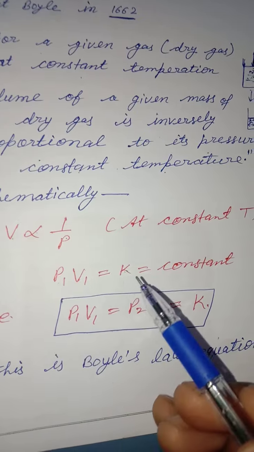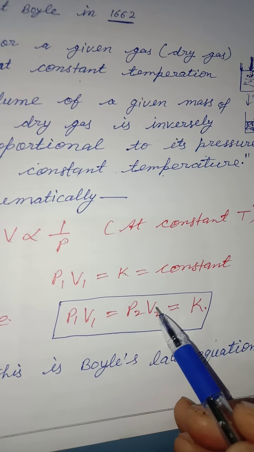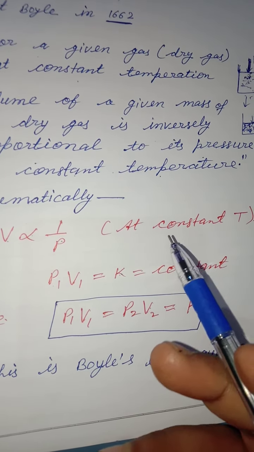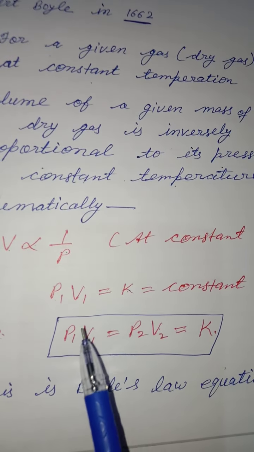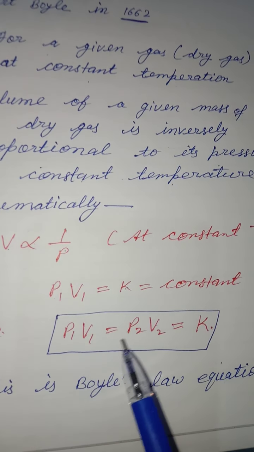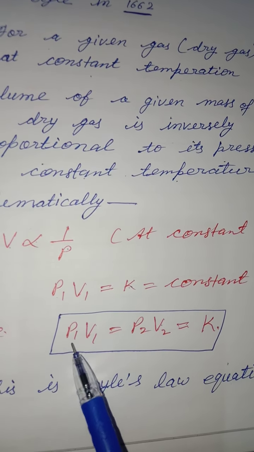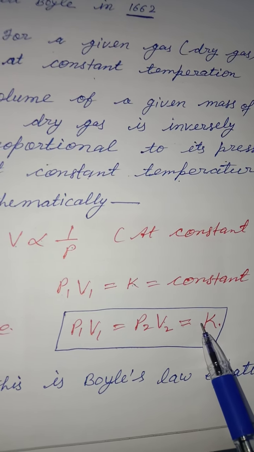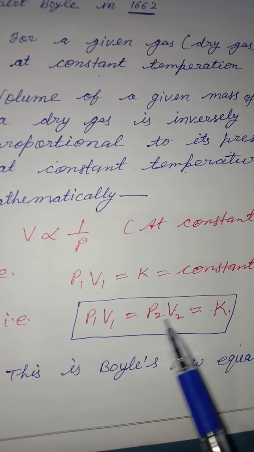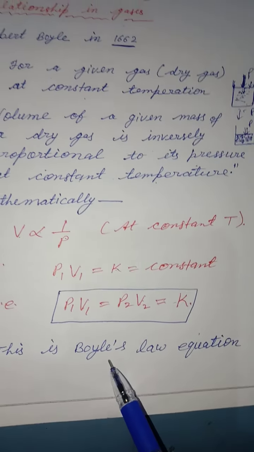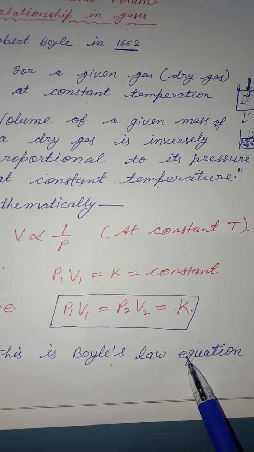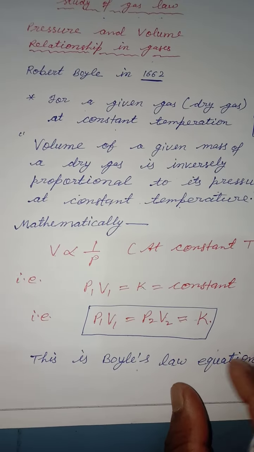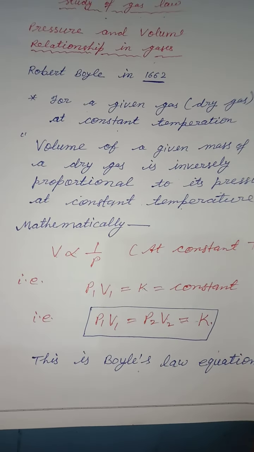So for two different pressures and volumes, meaning two times you have applied pressure, the pressure and volume will both be different under the different conditions, then P1V1 equals P2V2 equals constant. This is the mathematical expression of Boyle's law, which is also known as the Boyle's law equation.